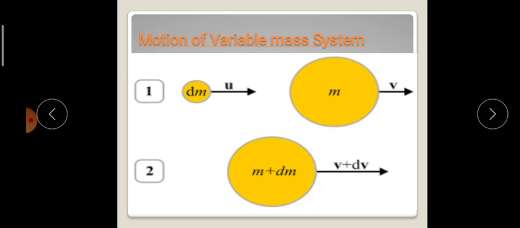In this figure, suppose initially the mass of a given object is capital M, moving with constant velocity capital V. After a time interval of dt, dm mass is separated from the mass m, and this dm mass velocity is given by u.